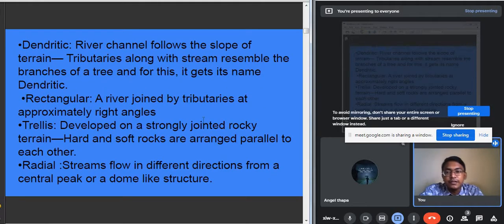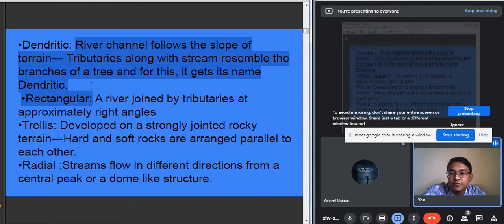So what is dendritic drainage pattern? Dendritic drainage pattern means when the river channels follow the slope of the terrain, that means when they follow the slope of the land, the tributaries along with the stream resemble the branches of a tree, and for this it gets its name dendritic. When the main river flows and many small rivers or tributaries join the main river, it seems like the branches of a tree.